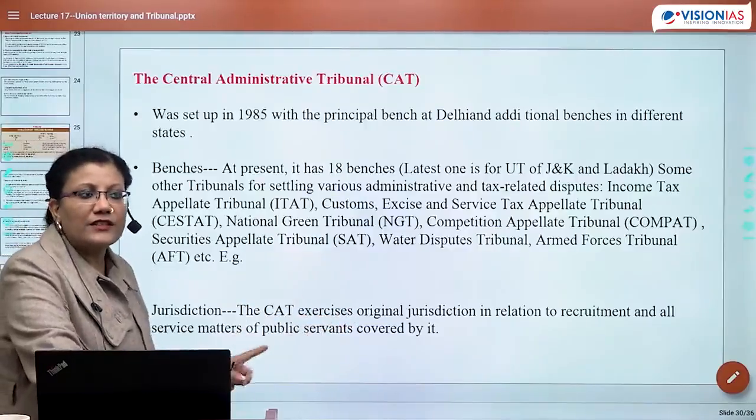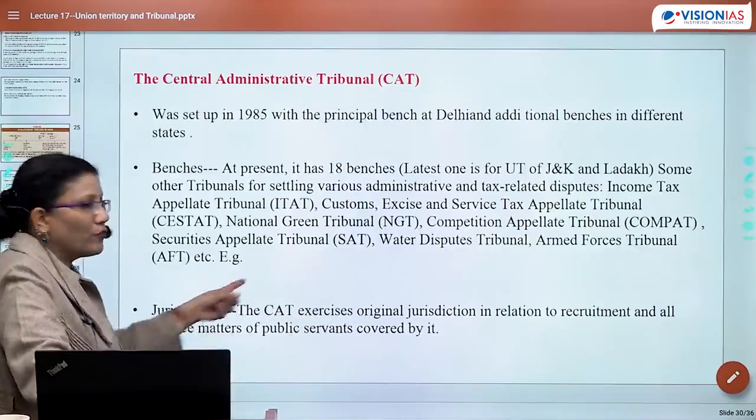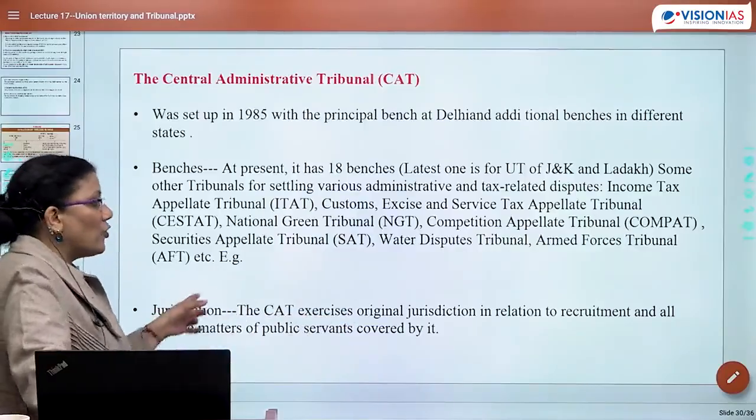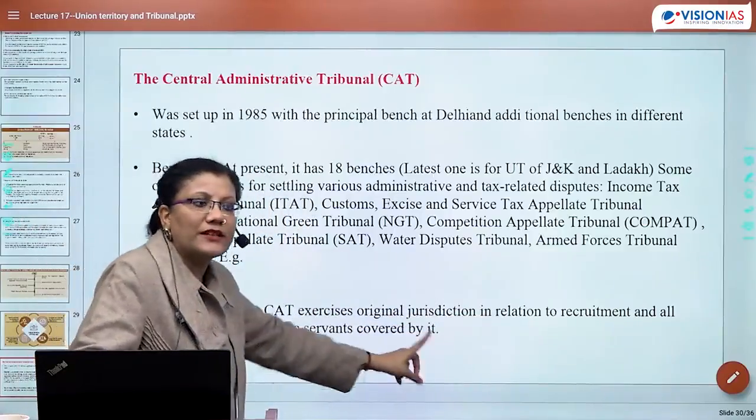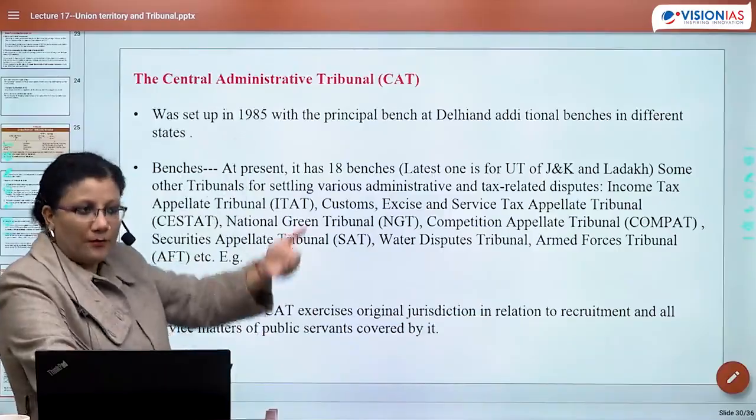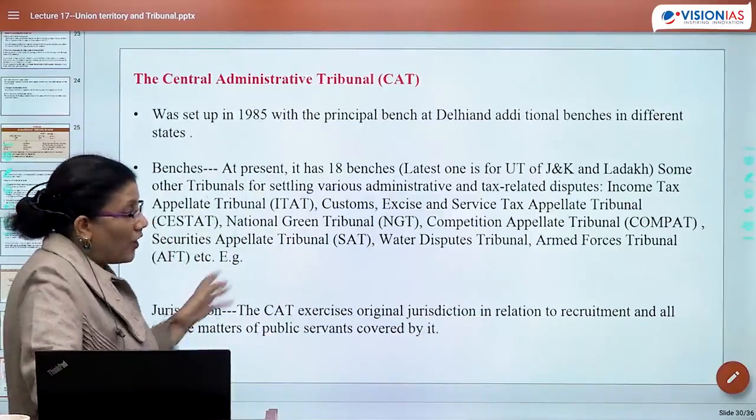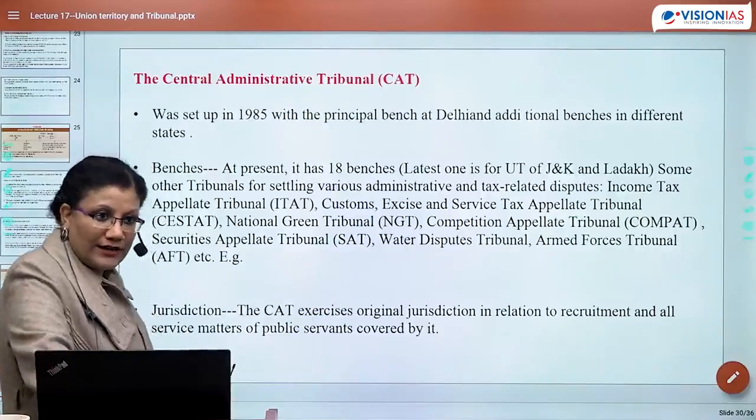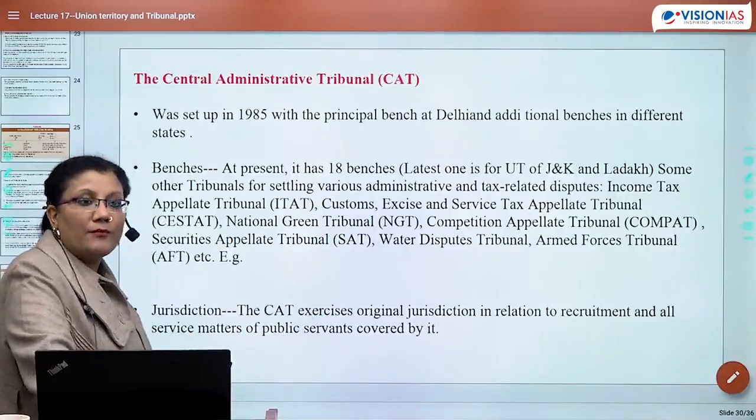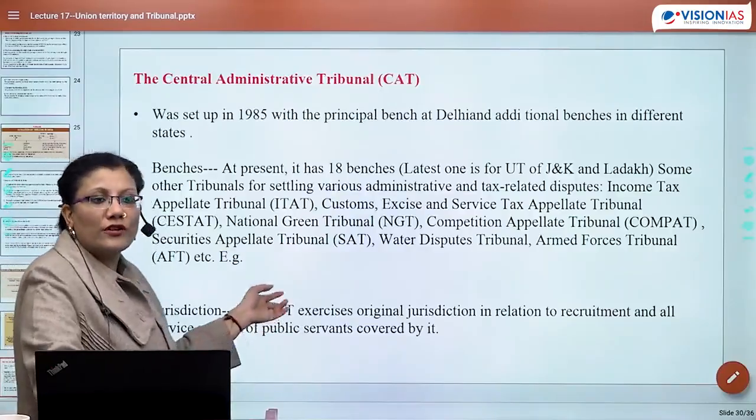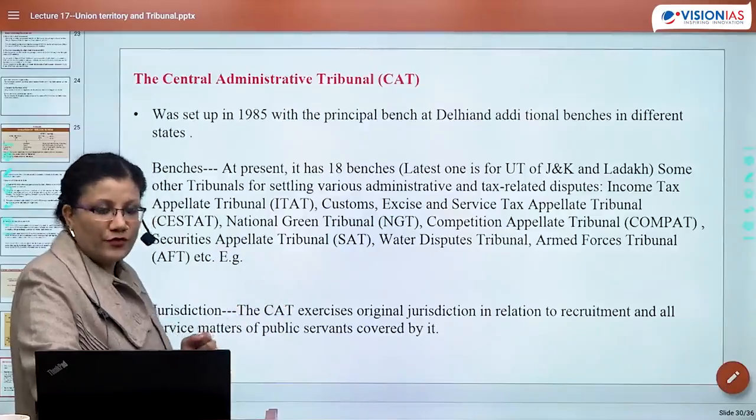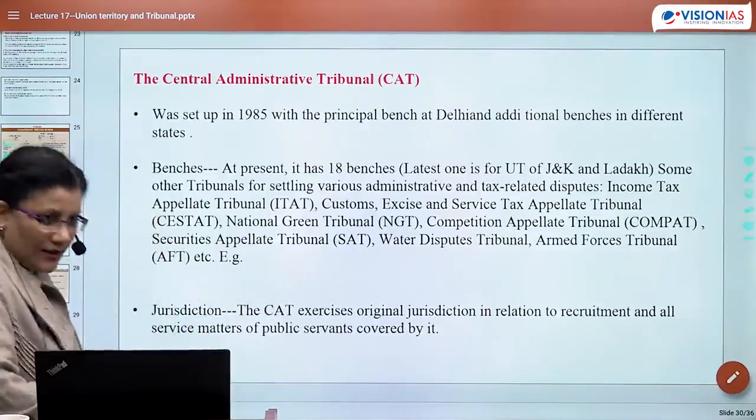Because if you are having certain administrative issue, you will go to CAT only. So in relation to recruitment and all service conditions of public servants, so when you will become public servant, if now you are having some recruitment related or you are having some public service matter related, you can put your grievance originally to CAT. So this is a central administrative tribunal.